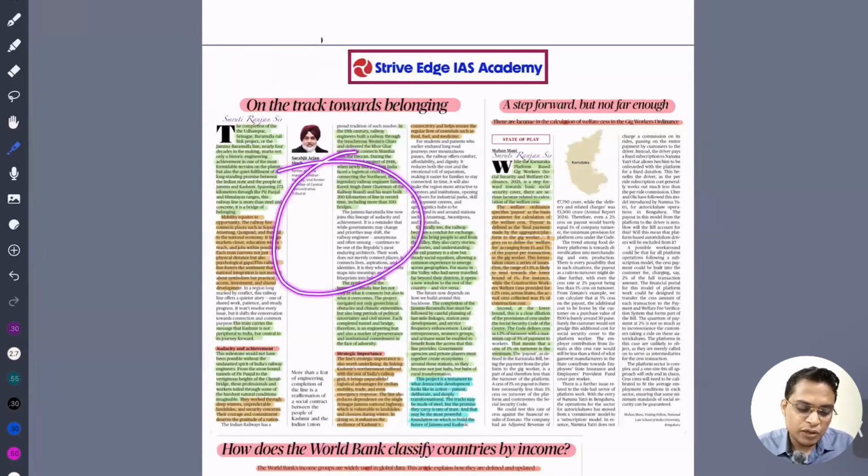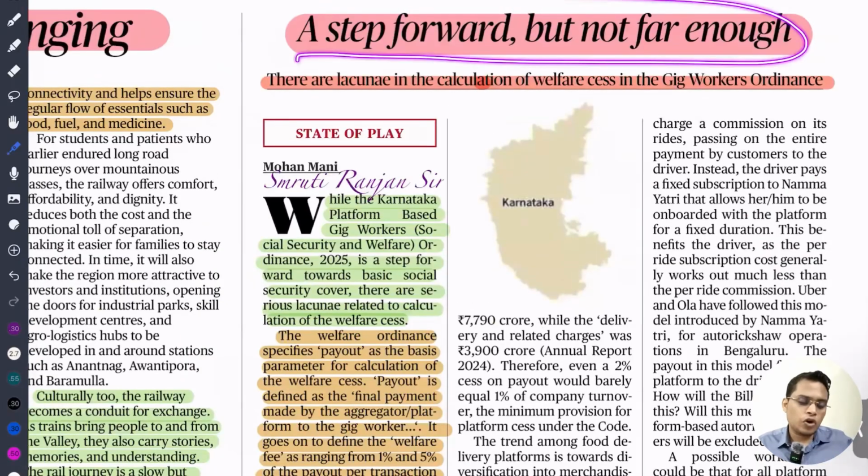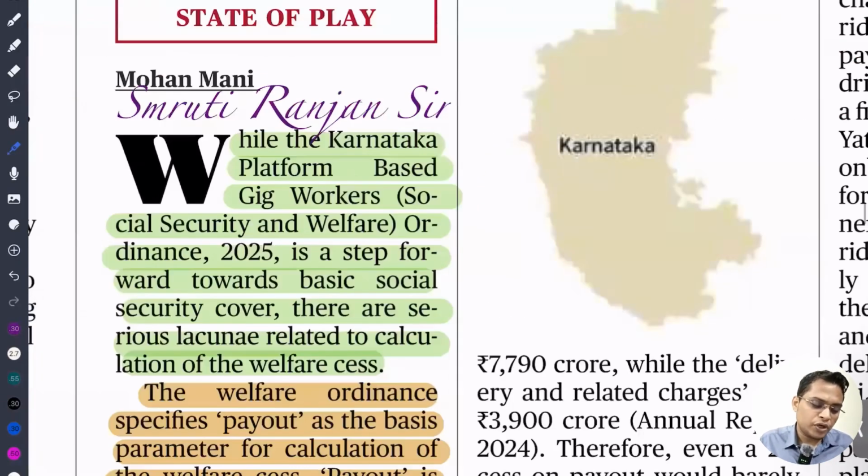So next is a step forward, but not enough. Recently, the Karnataka government produced the Karnataka Platform Based Gig Workers Social Security and Welfare Ordinance. So recently, the Karnataka government has issued an ordinance for the welfare of gig workers. Gig workers means platform workers, informal workers. They are attached to a platform or a digital medium.